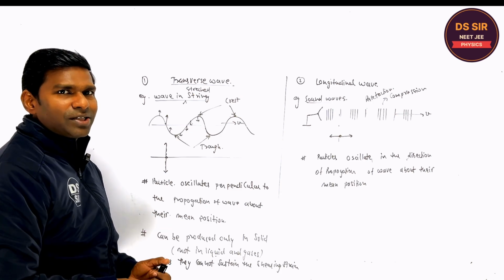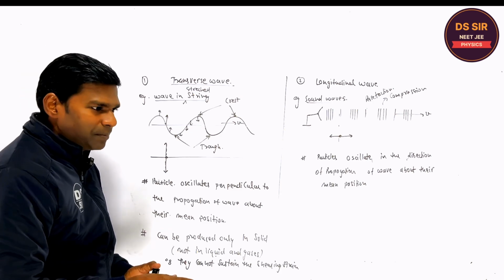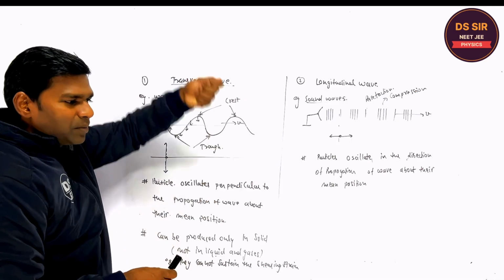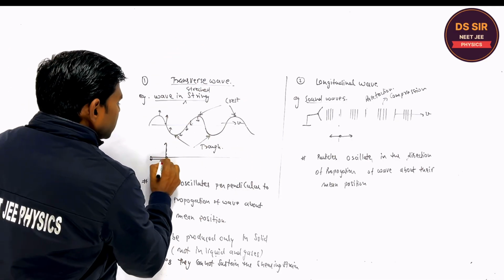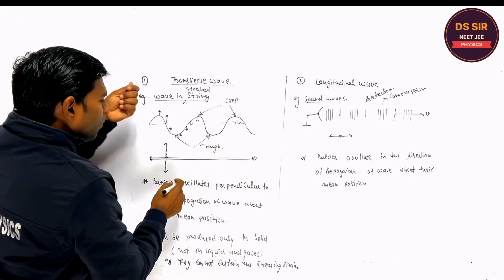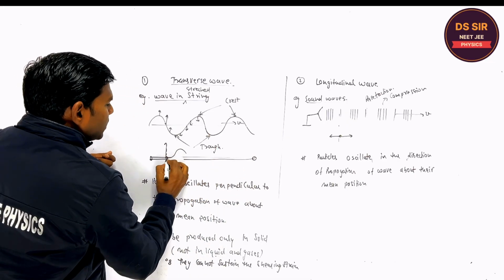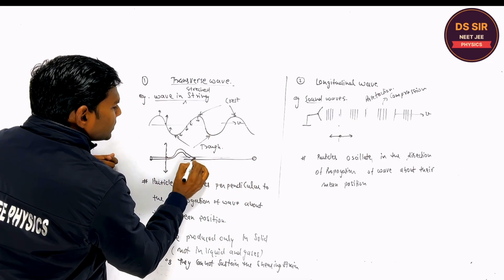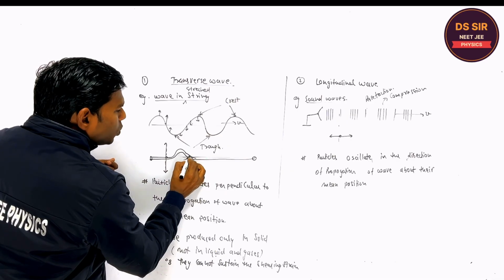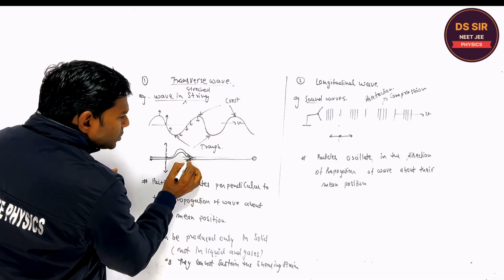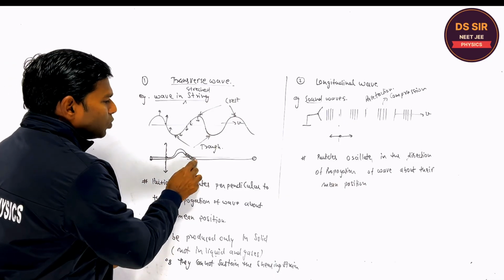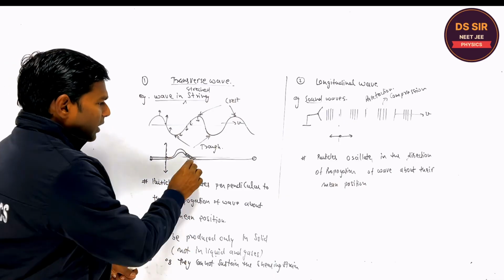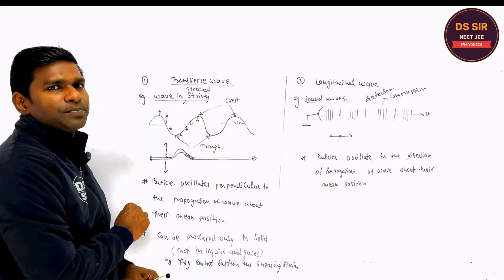What is shearing stress and strain? When you move up the solid, suppose this is the wire, these molecules oppose the motion, and the restoring force is produced.